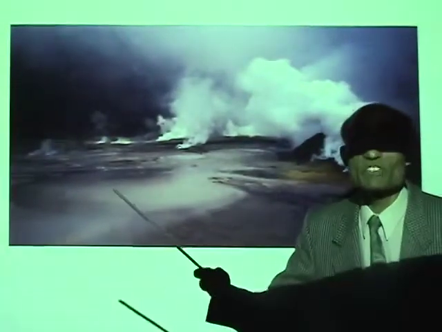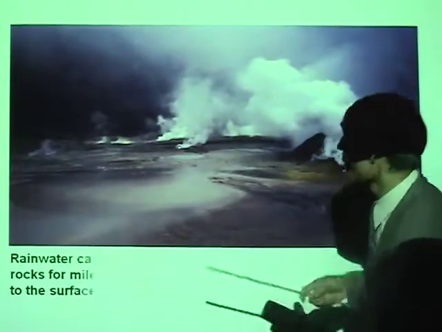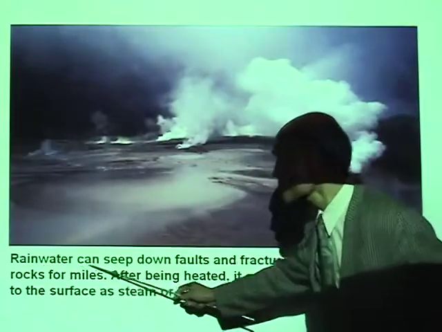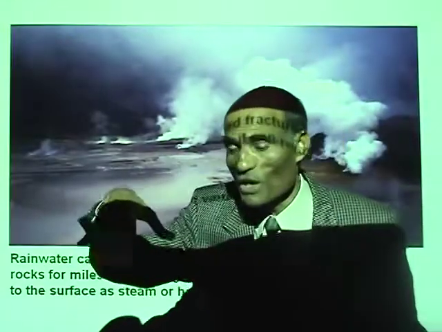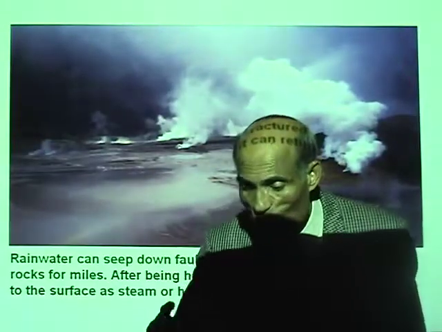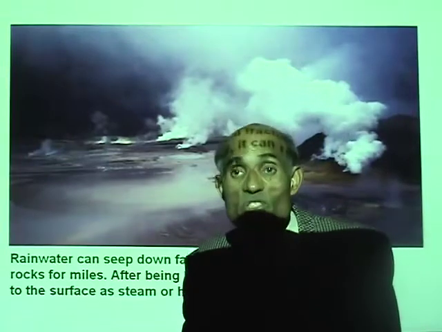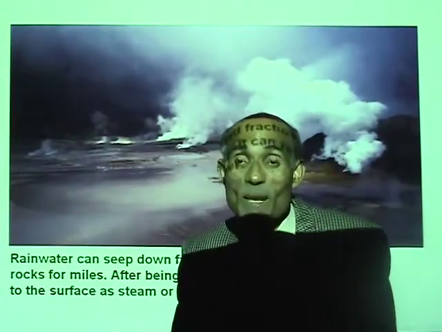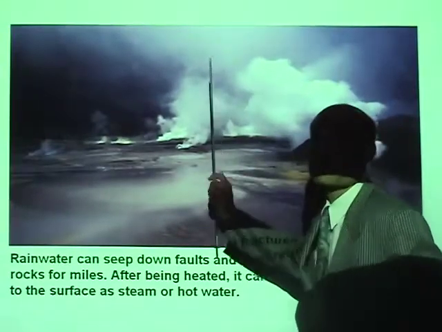Geothermal is an endless resource of renewable energy. So rainwater can seep down. As rainwater flows down through cracks and crevices, it goes to the interior, gets boiled and becomes steam, and that steam is what you see coming out.